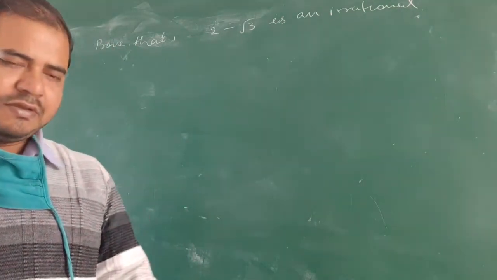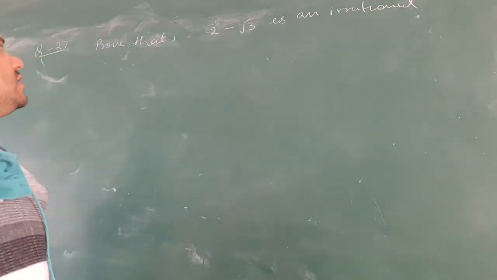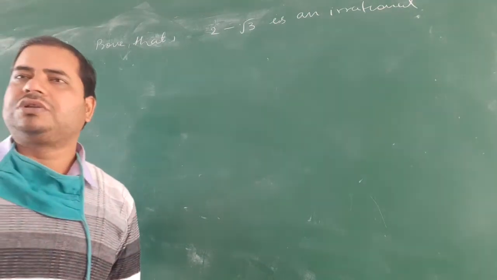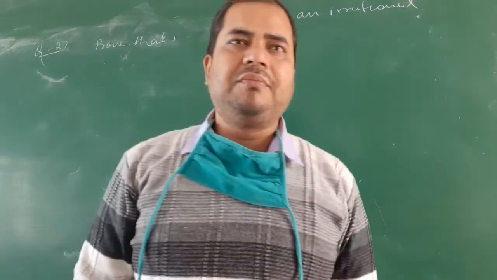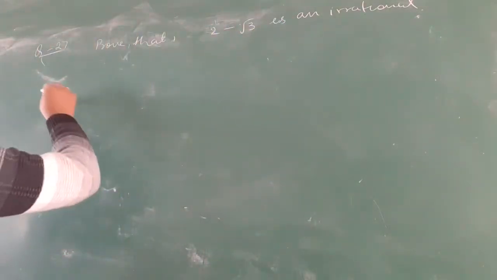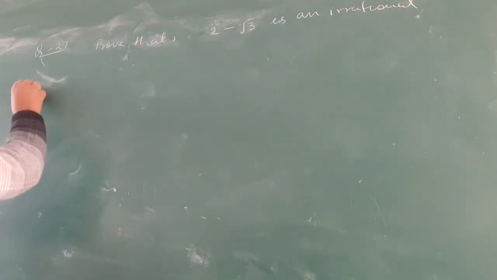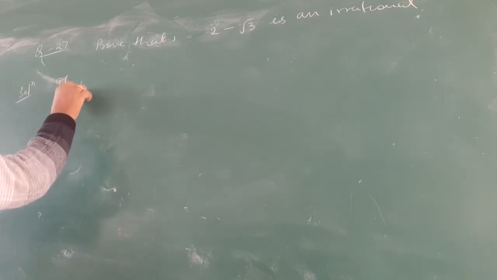Okay, we need to show 2 minus root 3 is an irrational number, where it is given root 3 is an irrational number. So if possible, solution: if possible, let